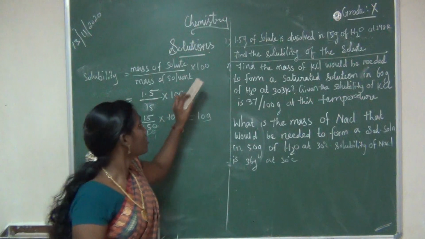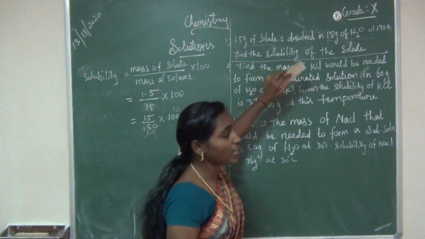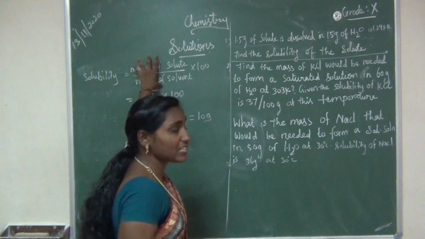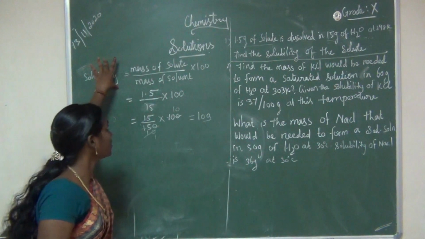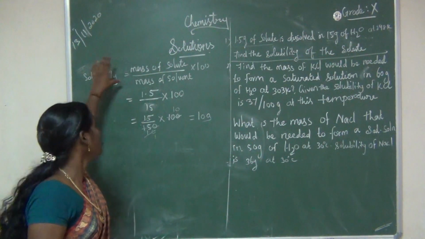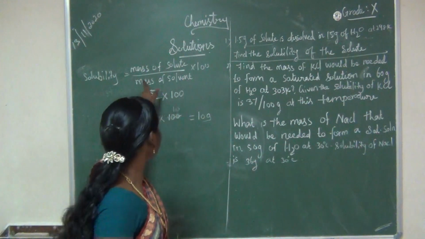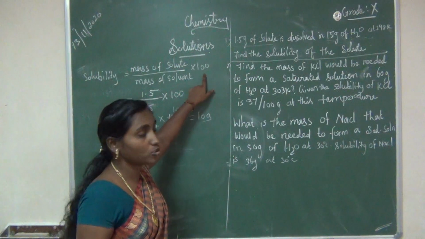To find the solubility, first we need to apply the solubility formula. Solubility is equal to mass of solute divided by mass of solvent into 100.